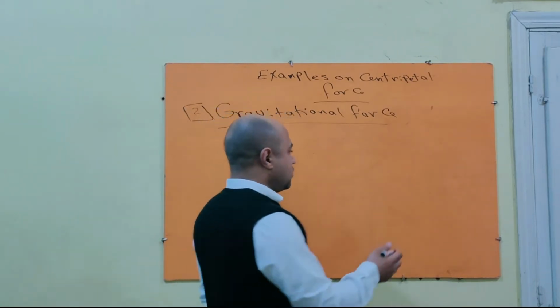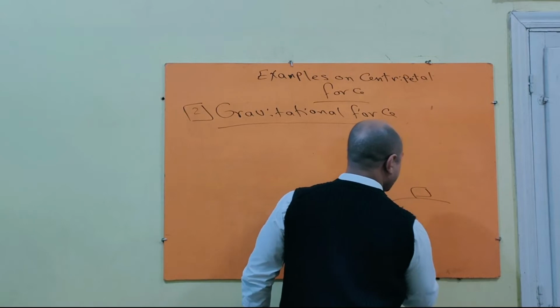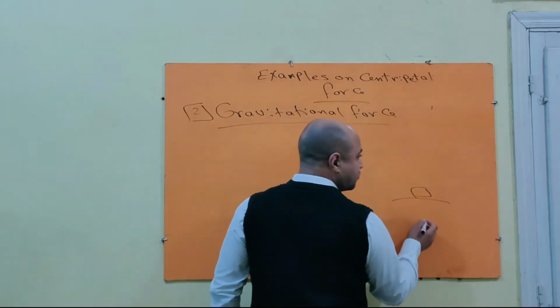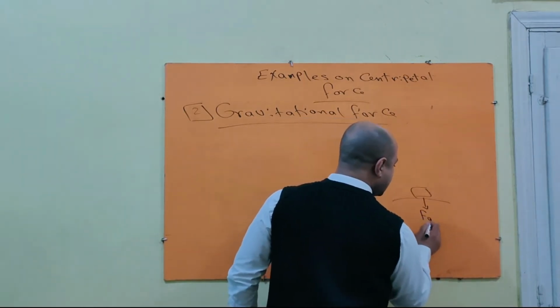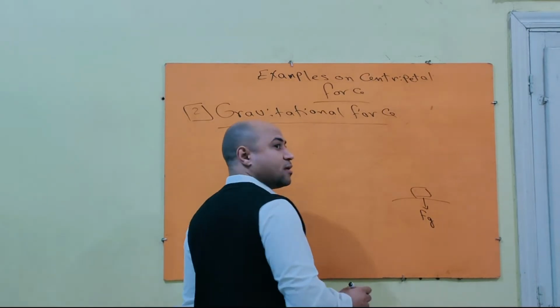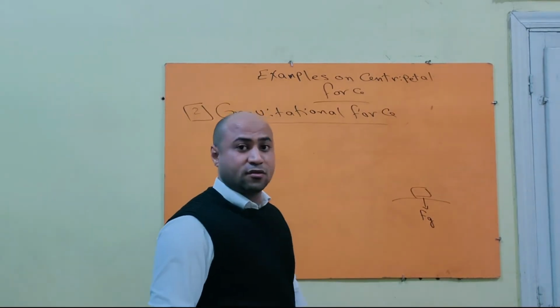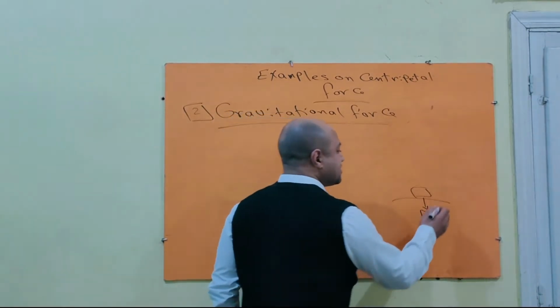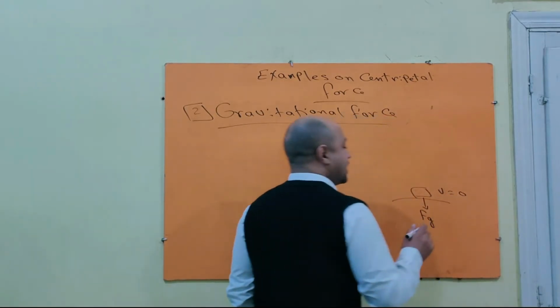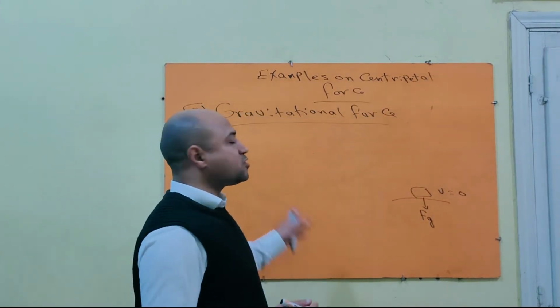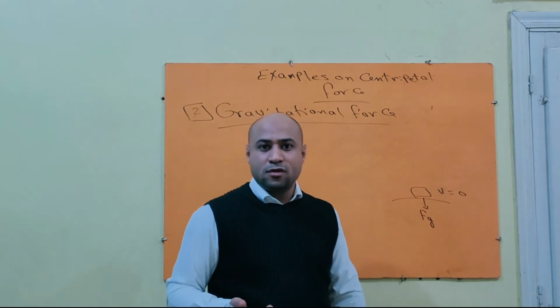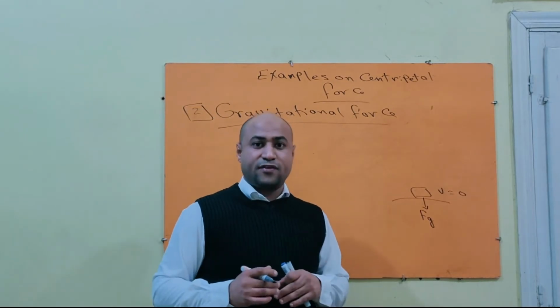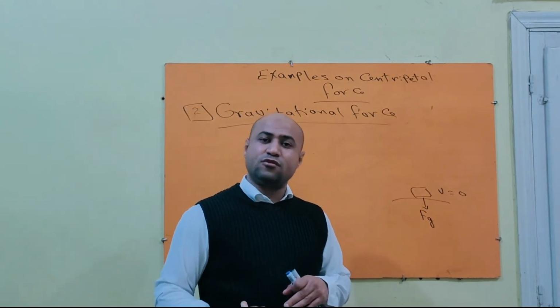For example, when an object is at rest on the ground, gravitational force is not a force acting normally to the direction of movement. The body is at rest, its velocity equals 0. So gravitational force is not centripetal force in all cases. If I am standing on the ground, there is gravitational force, but is it called centripetal force? Of course not.